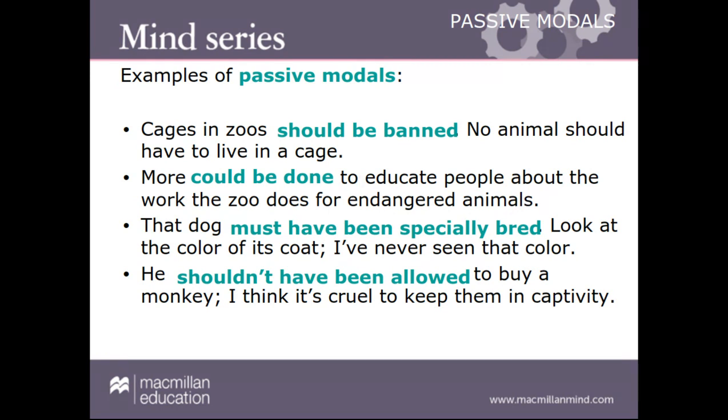The structure that we have to follow in these passive modals: look at all of the sentences, how we have the modal verb. Should, could, must, and in this case, a negative one, shouldn't. Then according to the tense of the sentence, we're going to have an auxiliary or not. Those two sentences are in present. Therefore, we have the verb to be in base form. Should be, could be. And of course, the next verb is going to be in past participle. Should be, been.